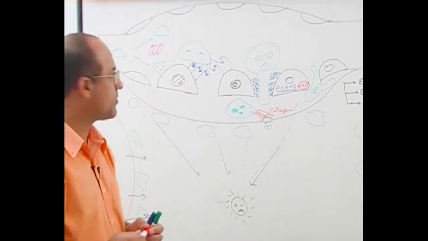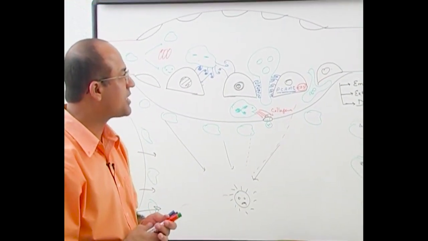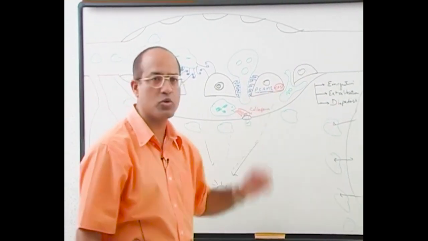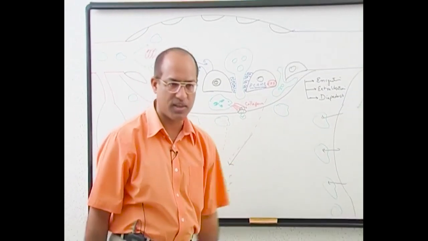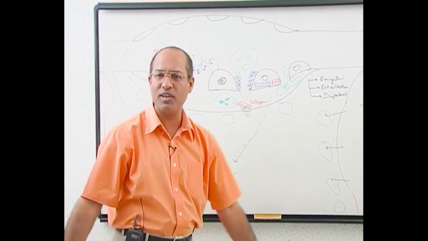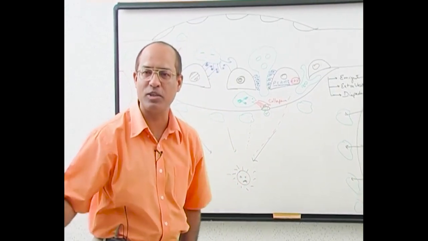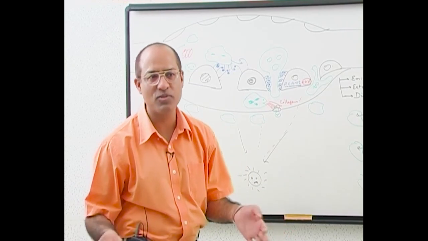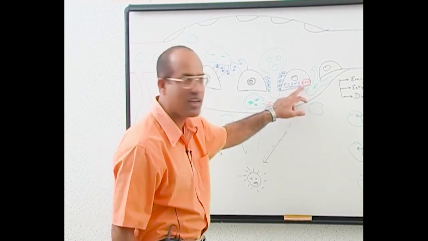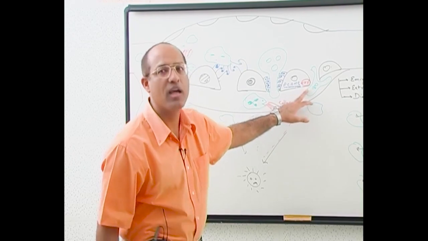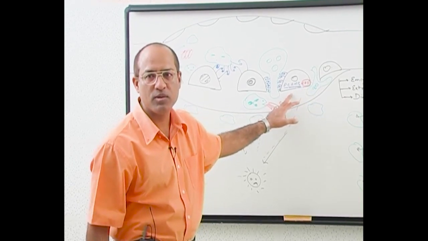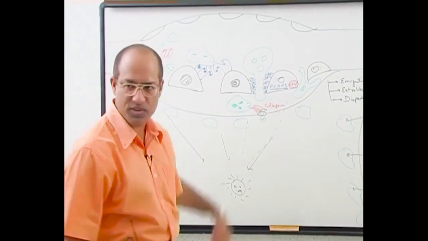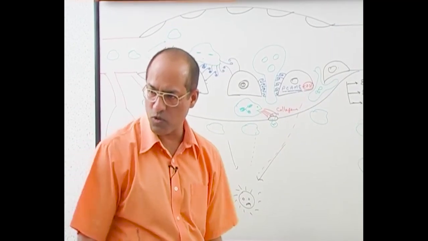Because CD means cluster designation. On some cluster of cells, these molecules were discovered in sequence number 31, right? Actually, when we discover a new protein, we just say cluster designation 31, 56, whatever. Later on, we find what this molecule is doing. So when this was discovered the first time, we called it just cluster designation protein number 31. And now we know this is actually a protein which acts as a motor molecule to help the white blood cell to extravasate. Am I clear? No problem up to this?